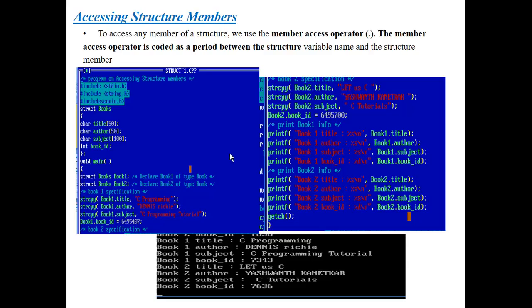Why? Because here I am just printing the titles and their authors. That's why I wrote those printf statements. C Programming, Dennis Ritchie, and C Programming Tutorial, and the next one, the book ID, are printed. So these printf statements are my output on the screen. This is a simple program on how we can access structure members.